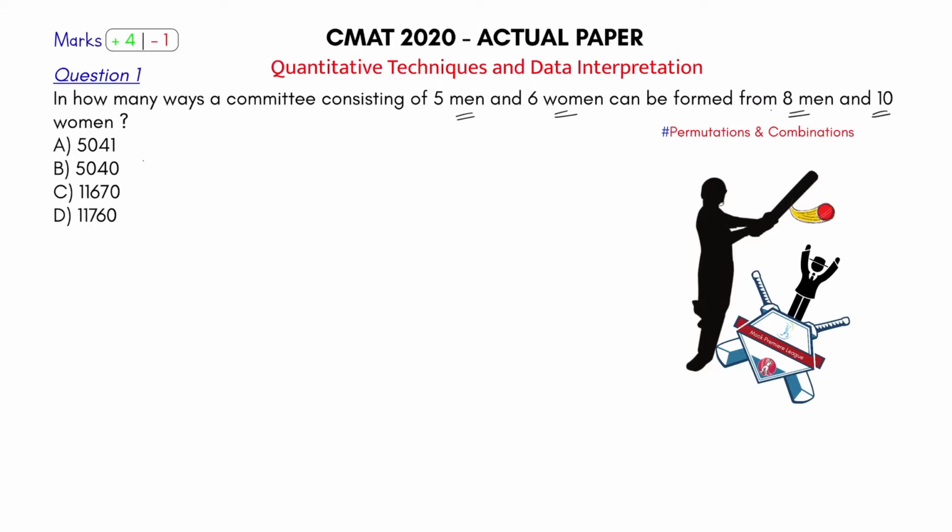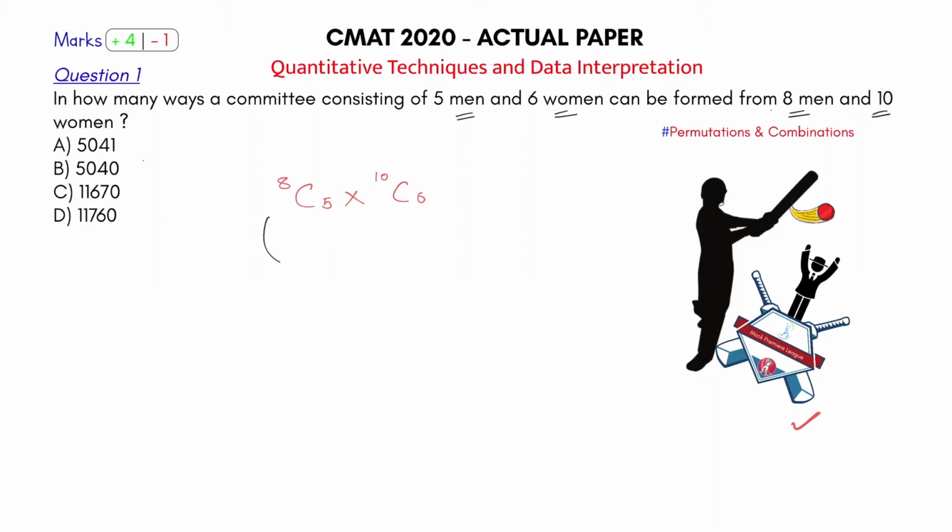Clearly, a question of combination. From 8 men, you are supposed to select 5 men. From 8 men, 5 men could be selected in 8C5 ways. And you need to select 6 women from 10 women. From 10 women, 6 women could be selected in 10C6 ways. Problem is over. Now we just have to calculate and reach the answer. That's why it's my sixer. You cannot miss this full toss. You have to hit this ball for a 6. You need to solve this question easily and quickly.